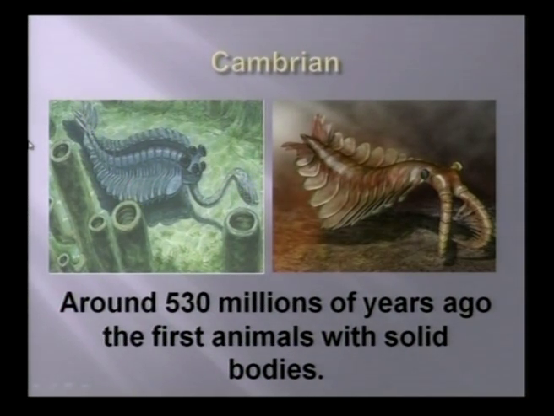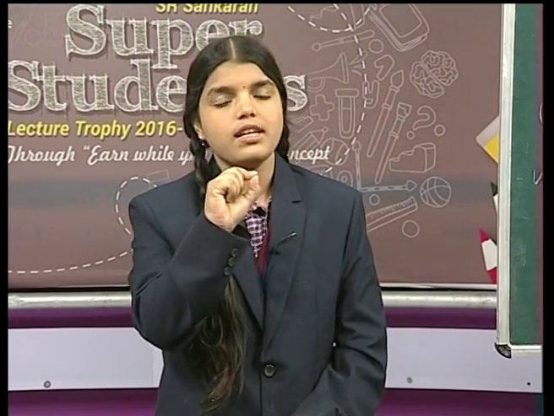Now we can understand our body also. Tell me, what is our body? Is our body a liquid? Is our body a gas? Is our body a solid? Yes, absolutely, you are right, friends, our body has a solid structure. If there is no solid content, there is no structure. So we understand here that the body formed a solid structure 530 million years ago.